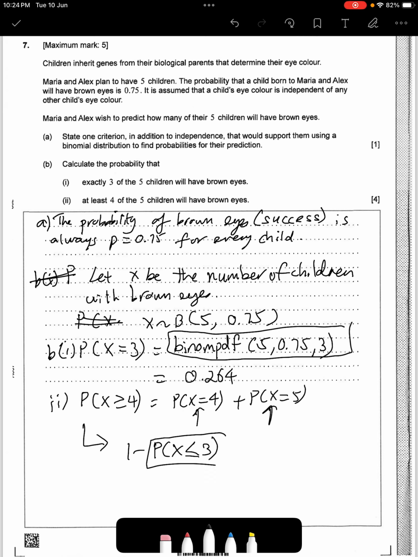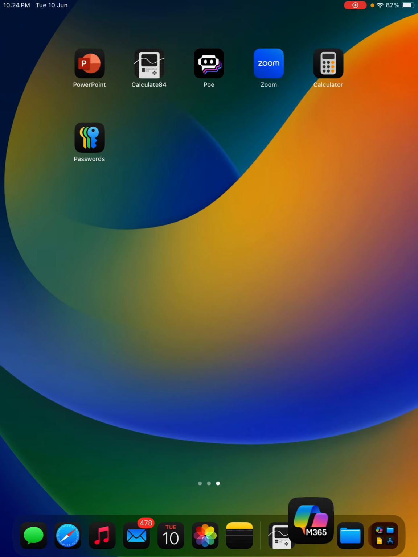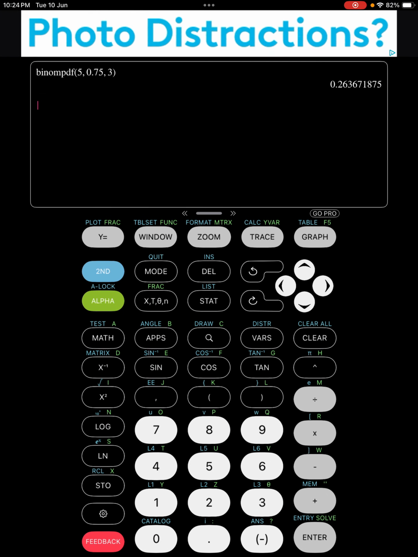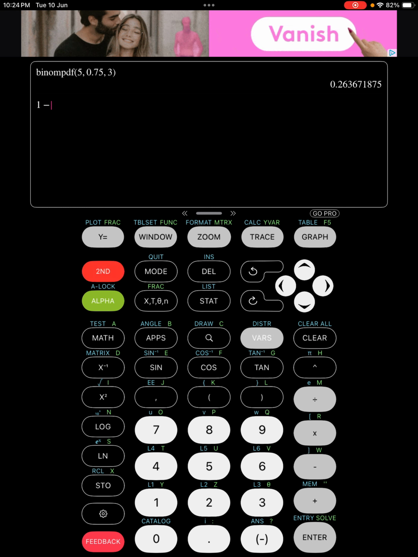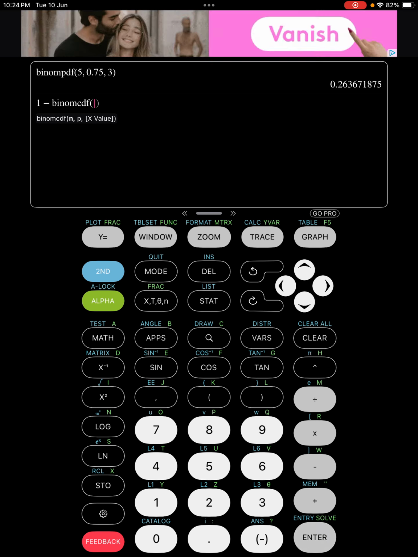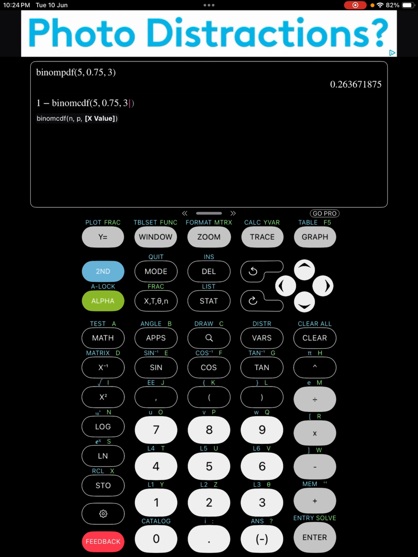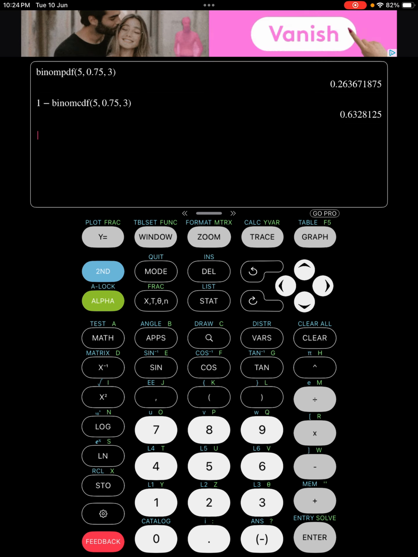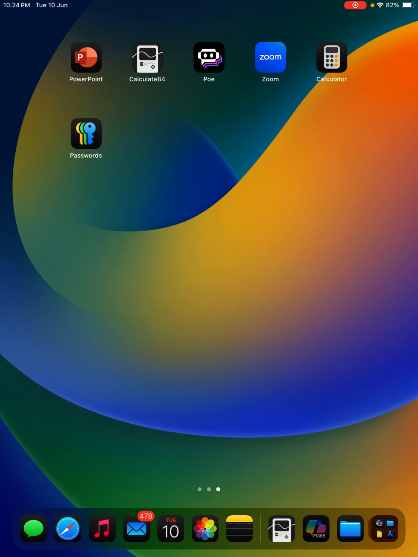So this one, this is where you can do a binomcdf. Then I'll do a 5, 0.75, and I'll put a 3 here. Then you could just work out the answer and subtract that from 1. Okay, so let's really quickly put this onto the calculator. So 1 minus second vars, binomcdf. Then I'm going to do 5, comma, 0.75, comma, 3. And you're going to get 0.633. There we go. 3SF.